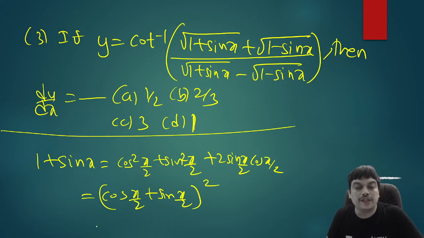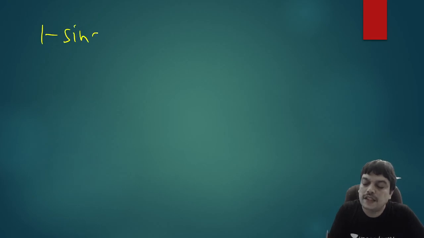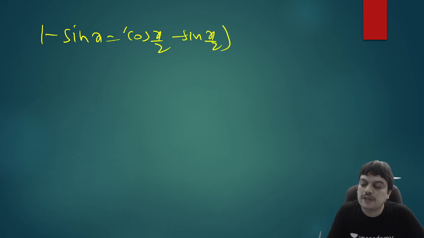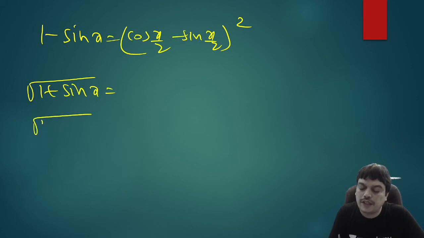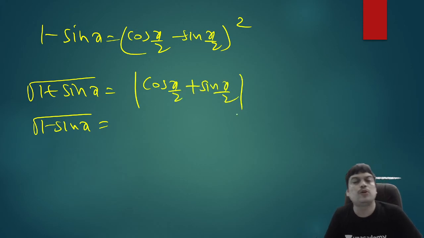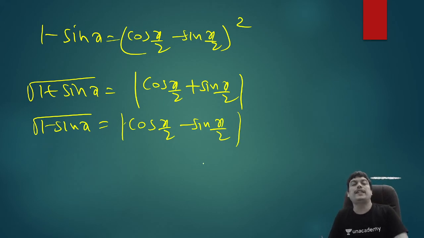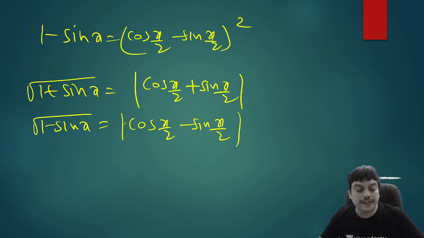In the same manner, if it is 1 minus sin x, you will get the same result with a minus sign. So you will be getting cos x by 2 minus sin x by 2 whole square in a similar way. If you have to find their square roots, we don't know whether the quantity is positive or negative. So the first one you can write with a modulus of cos x by 2 plus sin x by 2, so that based on the value inside, you can open the mod with plus or minus. And similarly, this is cos x by 2 minus sin x by 2. Here no interval is specified in the question, so we can take any case. Let me take the positive case and do it. But usually they have to mention. If they have not mentioned, take the positive case.